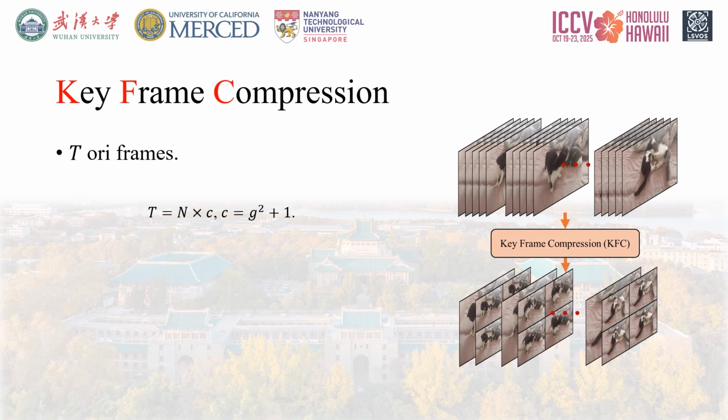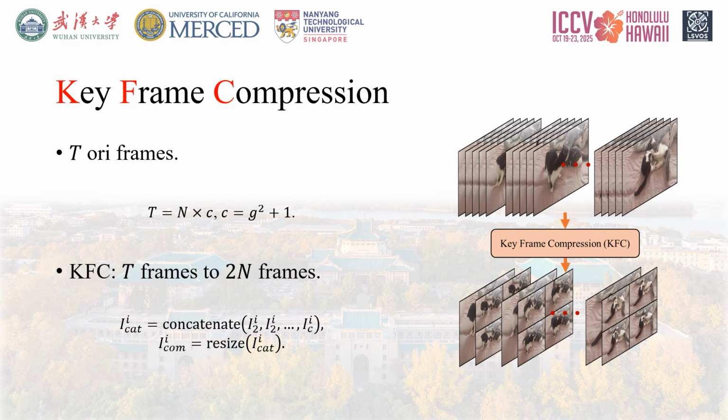First, we introduce keyframe compression, or KFC. This mechanism allows us to dramatically increase the amount of temporal information the MLLM sees, while respecting its limited input context window. We first partition the entire video of T frames into n equal length clips. Each clip has C frames, so T equals n times C. Instead of feeding all C frames individually, for each clip, we compress the frame set into one composite image.